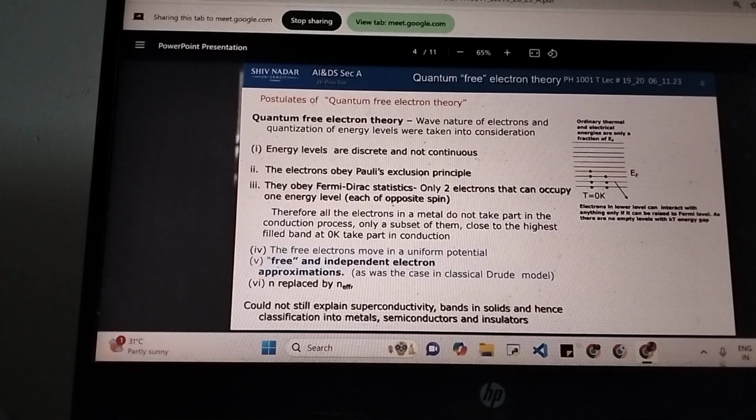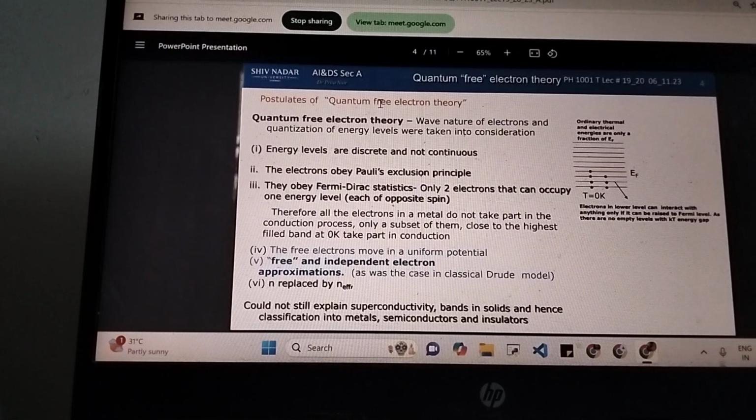So after the idea of quantum came into place, the classical free electron theory was replaced by something called the quantum free electron theory, which made some modifications. So the wave nature of electrons and the quantization of energy levels were taken into consideration. With quantum we realized that there is something called the wave particle duality, right?